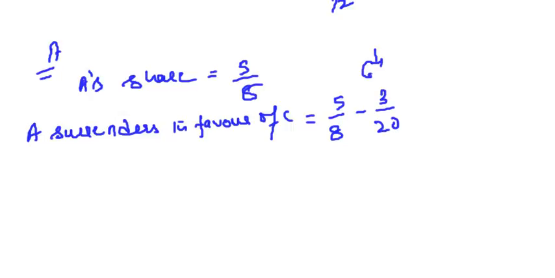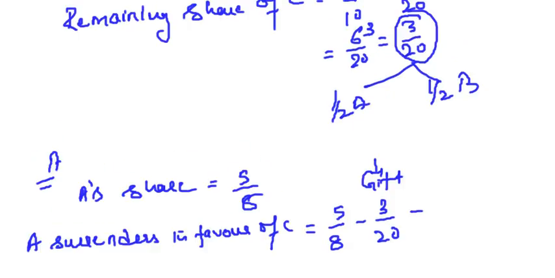This is the gift, right? And then he has given half of the remaining share, that is half of 3/20. That comes to 3/40. This is what A has actually surrendered in favor of C. Half he has given as a gift, and out of the remaining half share of C, half he is taking from A and half from B. Clear? So this comes to 16/40.